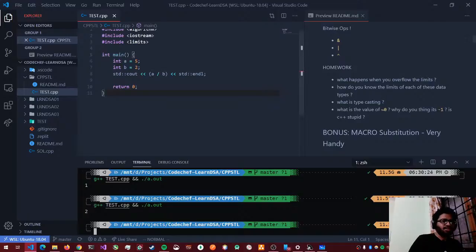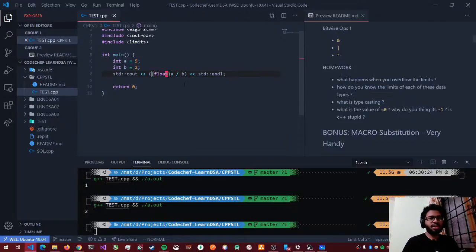The reason is a is of type integer, b is of type integer, and if you do integer divided by integer, you should get an integer, right? In a programmer's logic. So that's the reason 5 divided by 2 is 2, not 2.5 actually. We ignore the decimal part and take the floor of the value. So that's 2. Suppose I did not want this behavior. What would I do? Change any of these values to a decimal.